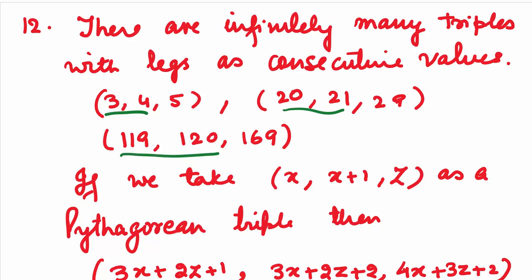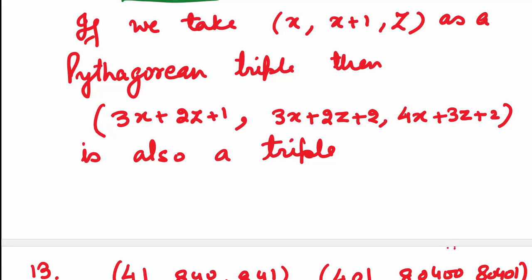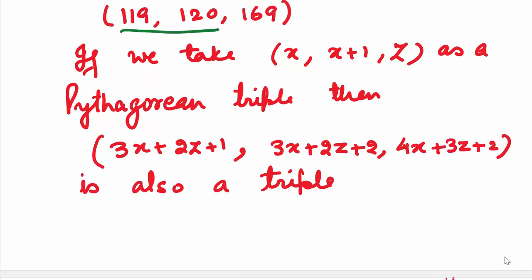If we take the triple x, x plus 1, z as a Pythagorean triple, then 3x plus 2z plus 1, 3x plus 2z plus 2, 4x plus 3z plus 2 is also a triple. In this triple, you can see 3x plus 2z plus 1 and 3x plus 2z plus 2 are both consecutive numbers. By giving different values to x, z, we can generate so many Pythagorean triples where the first two values are consecutive integers.